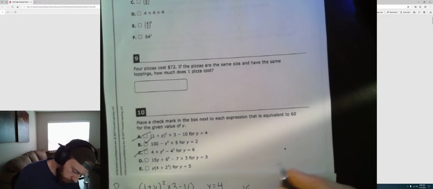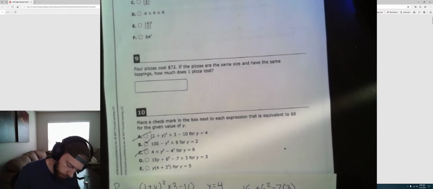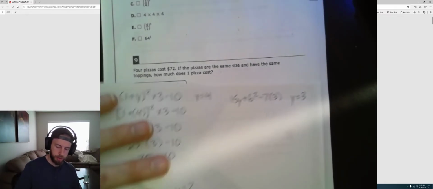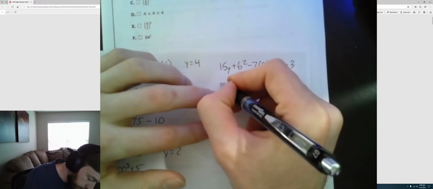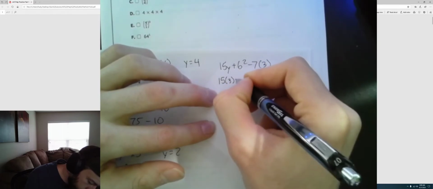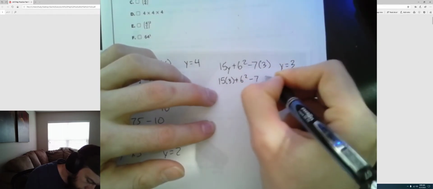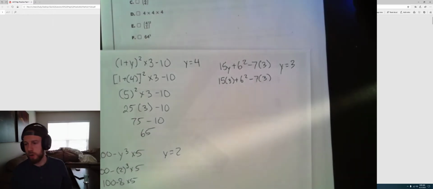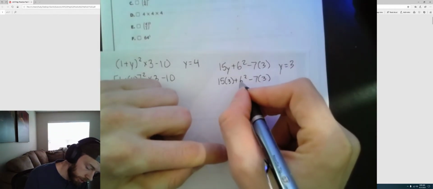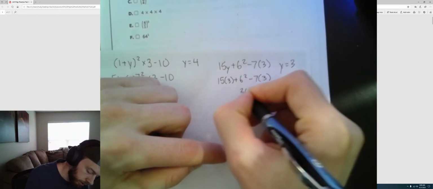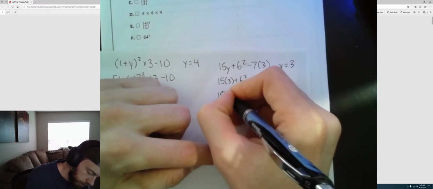We've got 15y plus 6 squared minus 7 times 3, where y equals 3. And we're going to plug in 3 for y right over here. Plus 6 squared minus 7 times 3. And we're going to just follow order of operations again. Okay, there are no parentheses to take care of, so we are going to go straight to exponents. And we only have one here. 6 times 6 is 36. And I'm just going to rewrite the rest of the problem down.